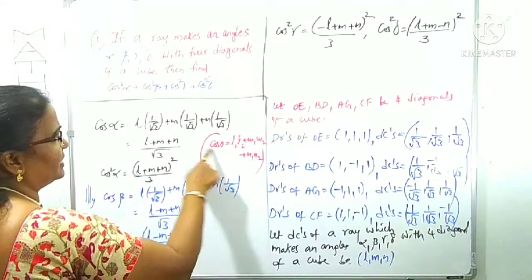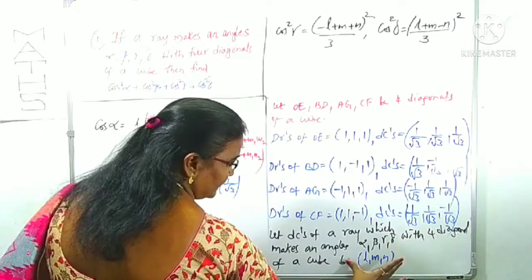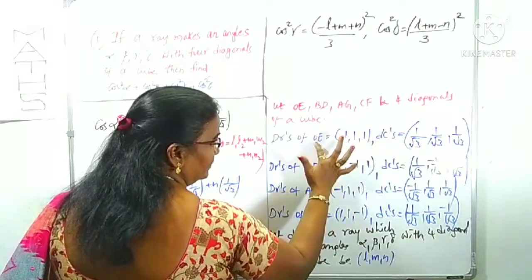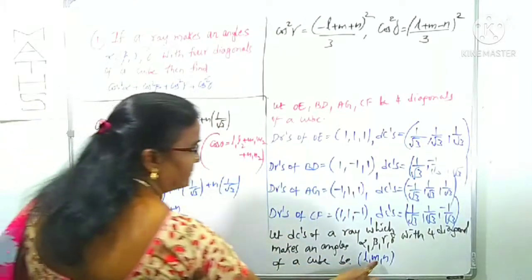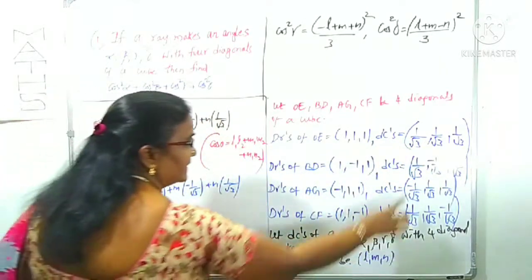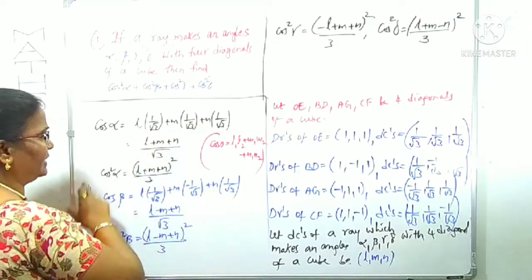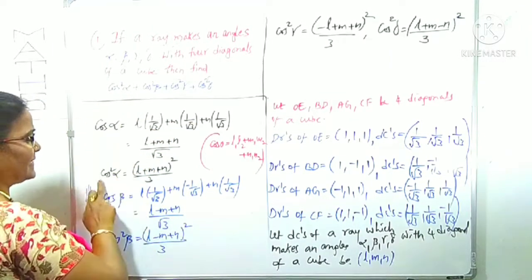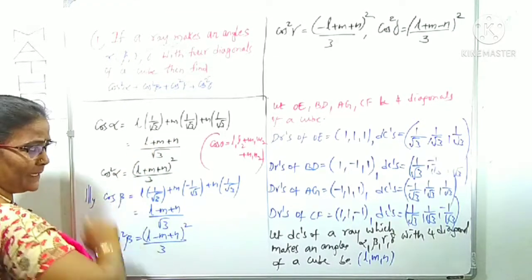In place of theta, we have alpha. Cos alpha is the angle made by this ray with OE. Means L into 1 by root 3 plus M into 1 by root 3 plus N into 1 by root 3, so it is L plus M plus N by root 3. We want the square. Cos square alpha is L plus M plus N whole square by root 3 whole square, which is 3.